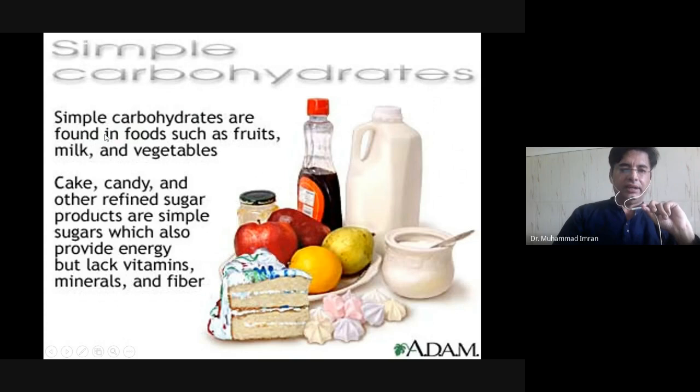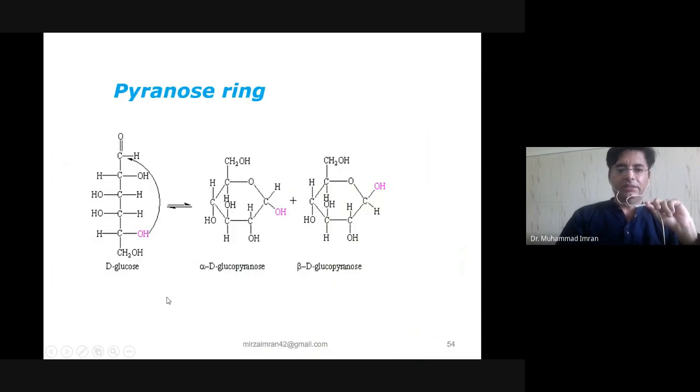Simple carbohydrates are found in foods such as fruit, milk and vegetables. Cake, candies and other refined sugar products are simple sugars which also provide energy but lack vitamins, minerals and fiber. Here you can see the pyranose ring. The 6-member ring is known as the pyranose ring.